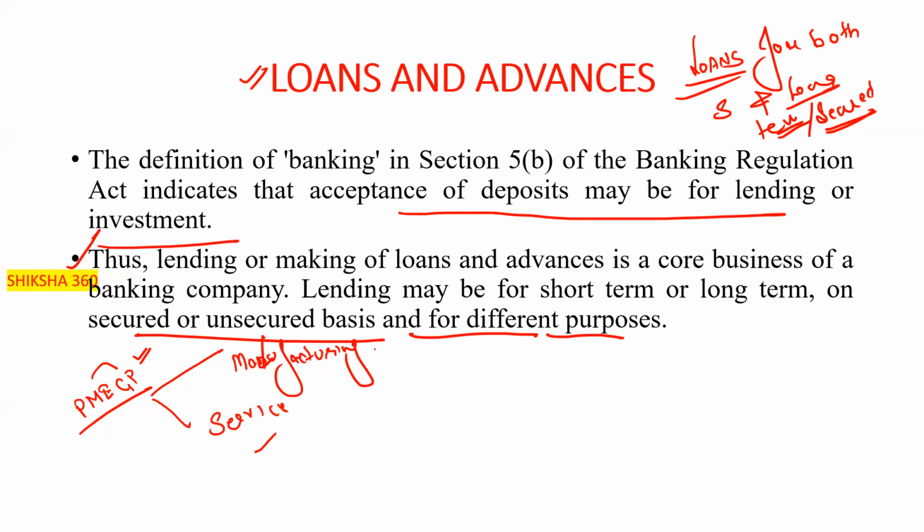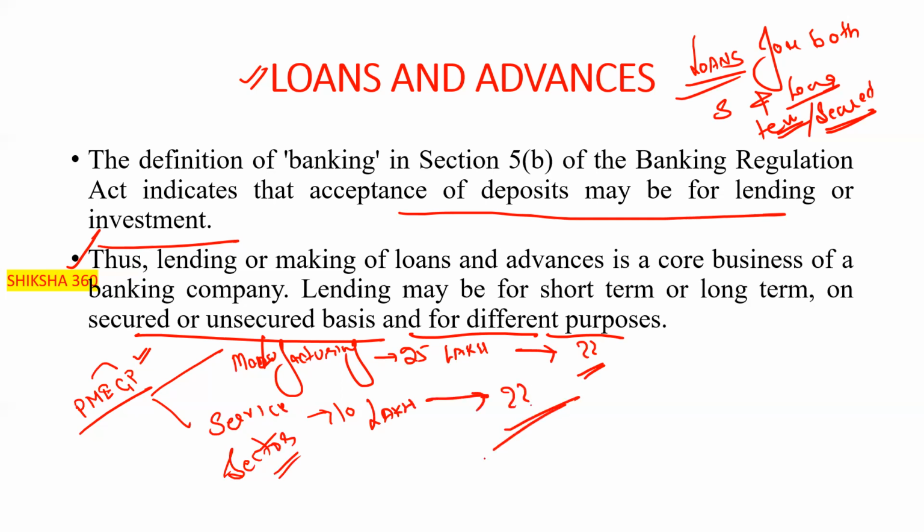The earlier limit in the manufacturing sector was 25 lakh, and now to what limit has it been enhanced? Please tell fast. And the earlier limit for the service sector was 10 lakh. Up to which amount has it now been enhanced? You have to answer both these questions.